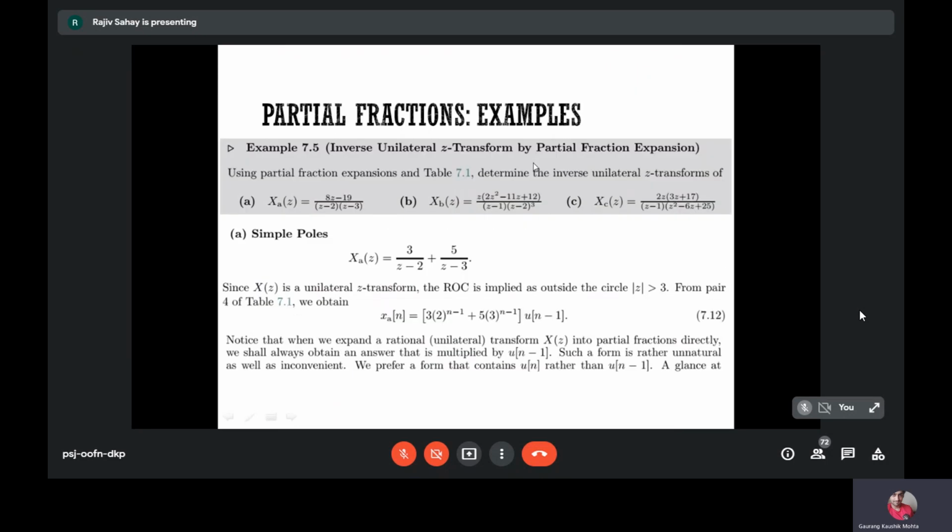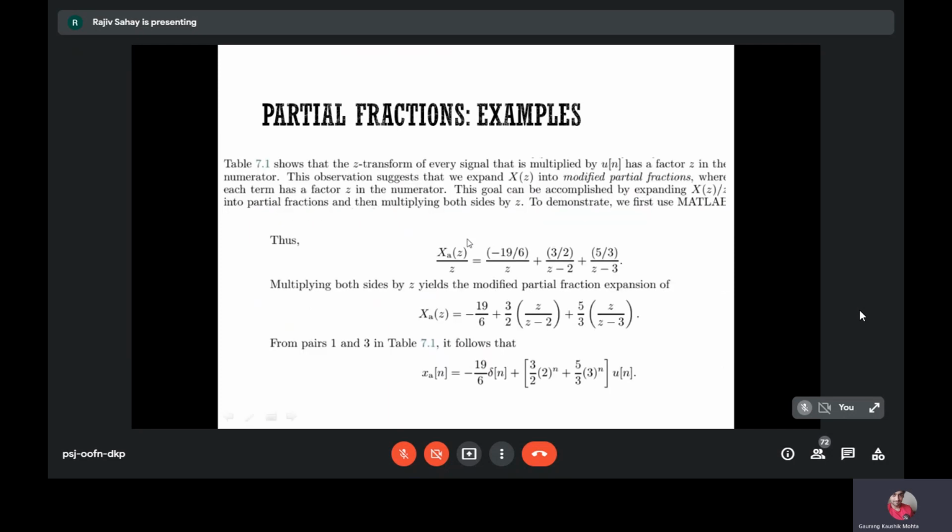Suppose you don't want u of n minus 1, you want u of n, then you will divide X(z) by z. So here you will get a 1 by z on the right hand side. You will have three poles, one at the origin, another at 2 and another at 3. Again you find the partial fractions. Those residues turn out to be these, and then individually you will take out the inverse Z transform after multiplication by z on both sides.